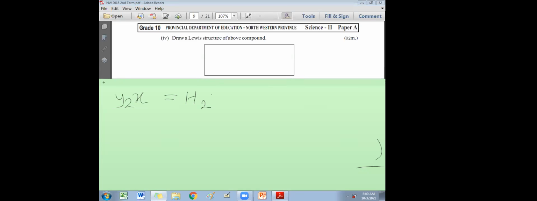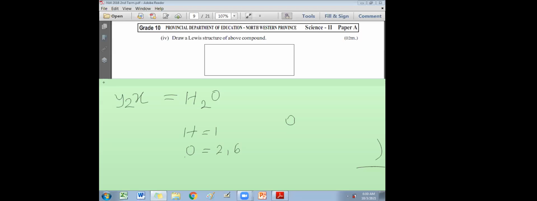Or else it's H2O. Y is hydrogen, H2O. Now, when you draw the Lewis structure, which is the least occupied atom? Oxygen. That will come to the center. Hydrogen has only one electron. My advice: if you are asked to draw the Lewis structure or dot-cross diagram, the best thing is to try the configuration. Hydrogen 1, oxygen 2, 6. Why 2, 6? Atomic number 8, therefore there are 8 electrons. First energy level 2 electrons, second energy level 6 electrons.